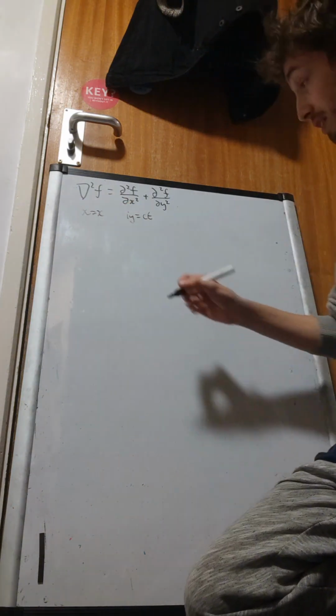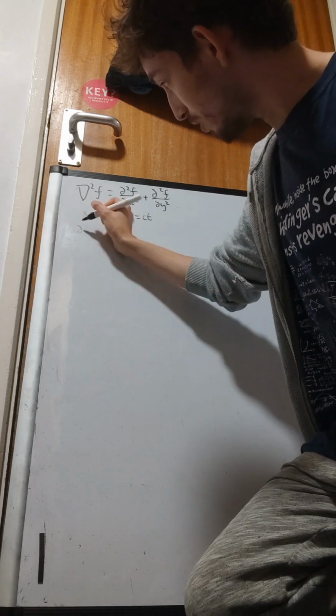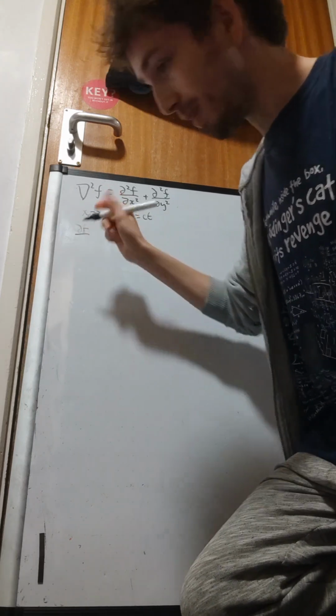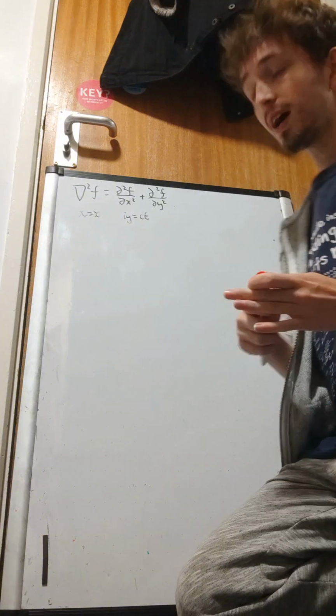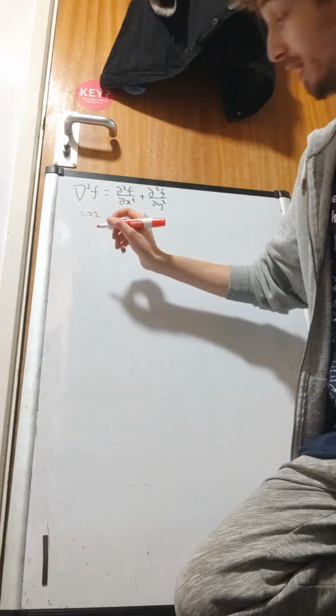So considering the chain rule, the multivariable chain rule, we have df, oh my pen's dying, one moment. Okay, we're back with a new pen, a red pen.